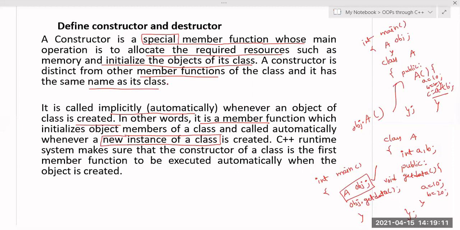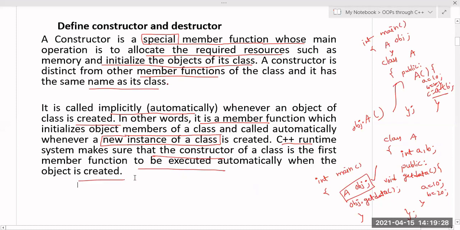Right. So the main purpose is to initialize these data members at the time of object creation itself. Okay, in simple terms, the C++ runtime system makes sure that the constructor of a class is the first member function to be executed automatically when the object is created.